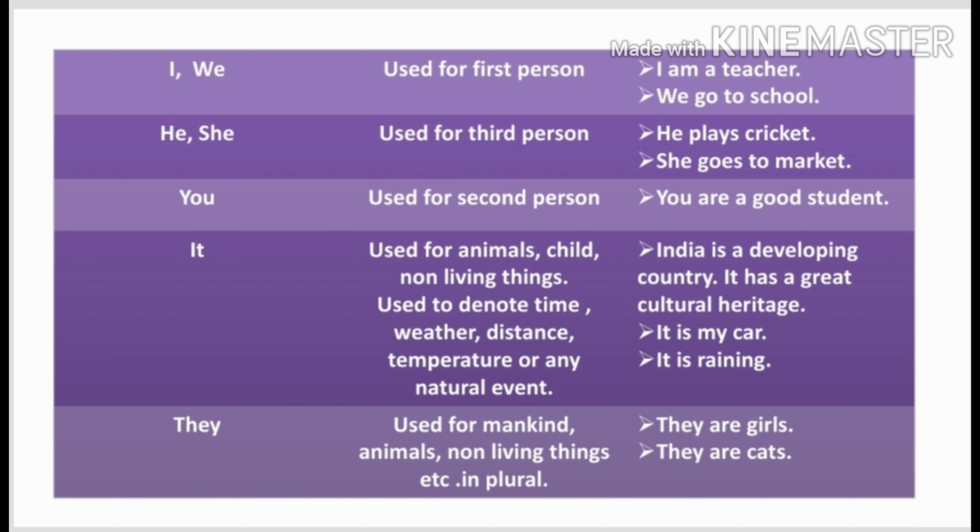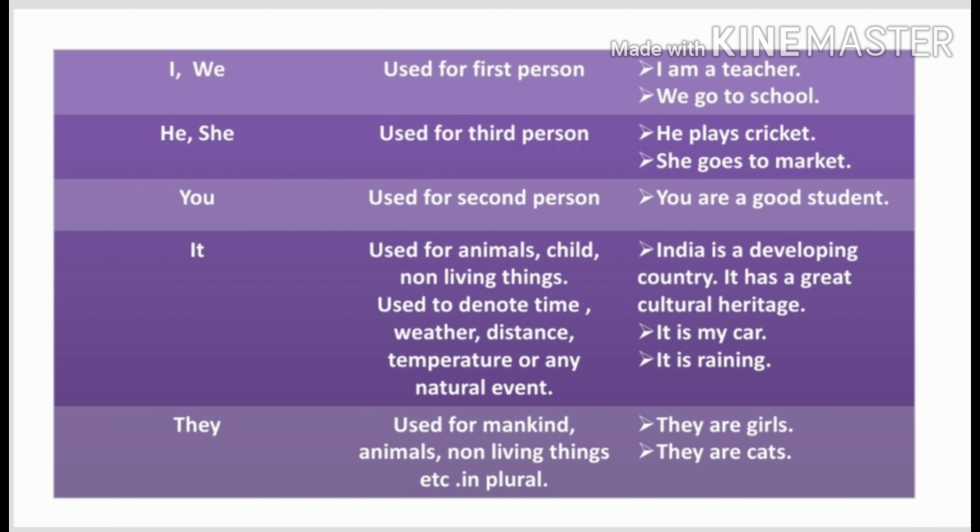Example, you are a good student. It is used for animals, child. If we don't want to mention the gender of a child, we will use it. If we want to mention, for example, if we know it's a baby girl or it's a baby boy, then you can say he or she. But if we don't want to disclose the gender, then we use it.